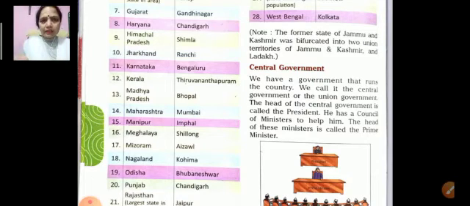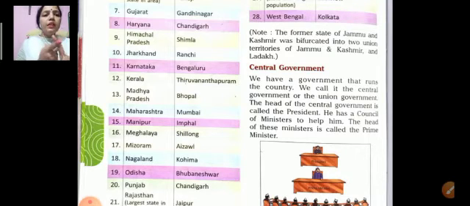What is the central government? We have a government that runs the country. We call it the central government or the union government. Both are the same. The head of the central government is called the president, and he has a council of ministers to help him.